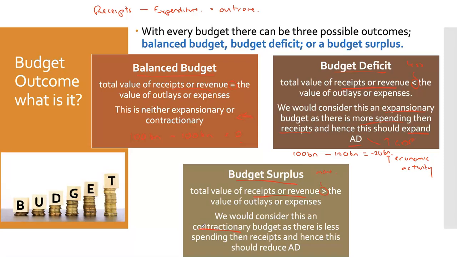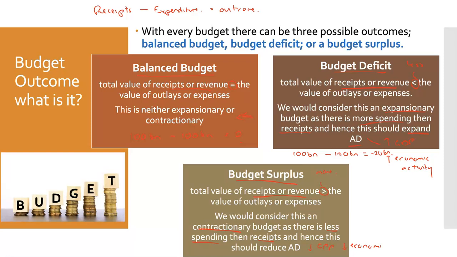And contracting means something smaller. And this is because there is less spending than receipts, and hence we are actually reducing aggregate demand, reducing GDP, reducing economic activity. So this would reduce our GDP, reduce economic activity.